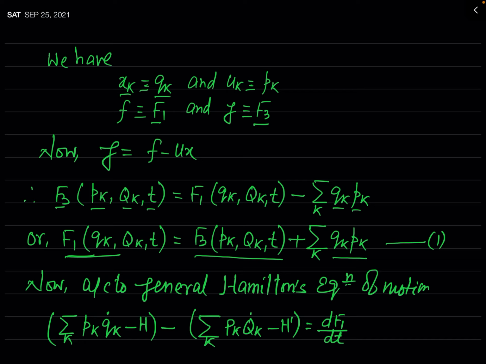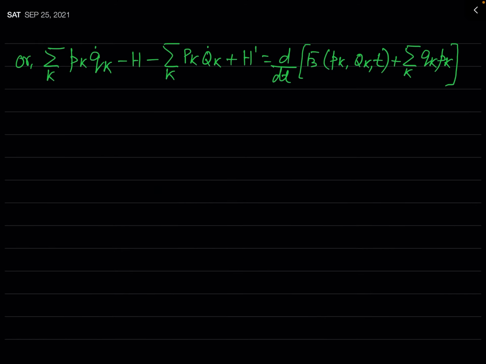You know it. Now we will substitute the value of f1 which we have defined in this equation 1 here. So let us put at the place of f1, f3 plus summation over k qk pk. So I have substituted that value here, you can see. Now let us simplify the RHS of this equation. You can see we will differentiate this f3 with respect to t, and this type of differentiation you have done several times, so I am just writing the steps so you can understand.